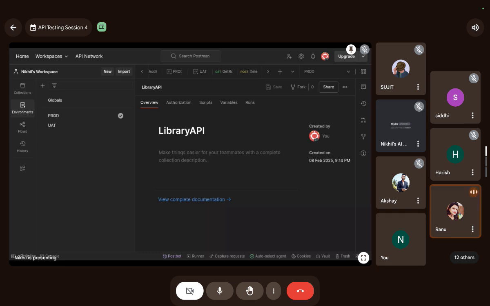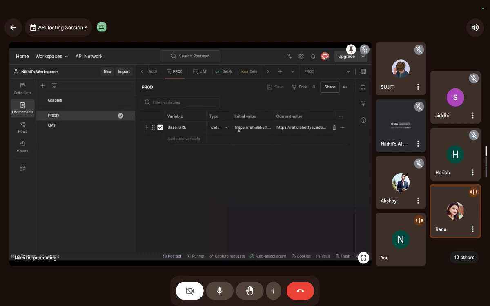See, this production environment has a base URL rahulshettyacademy.com. Let me complete first. This means this is pointing to rahulshettyacademy.com. And if I go into UAT, this has a different URL. Now go ahead with your question.